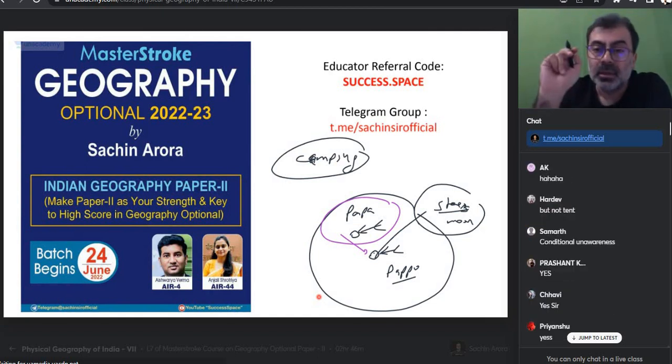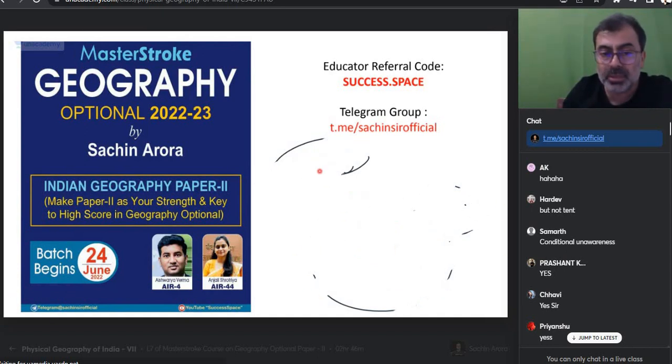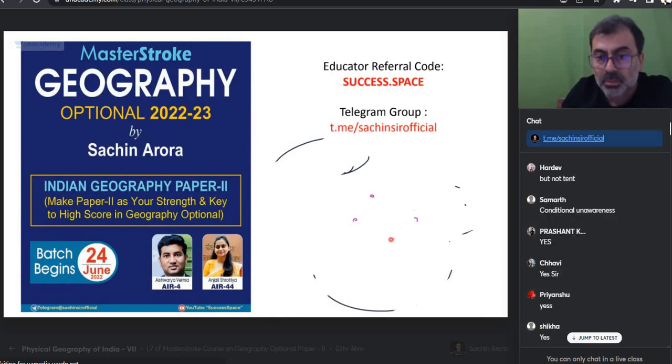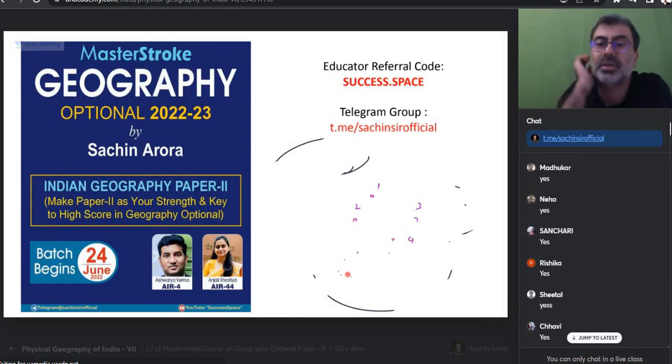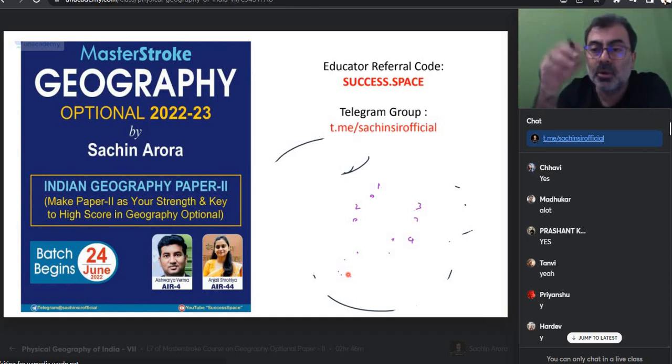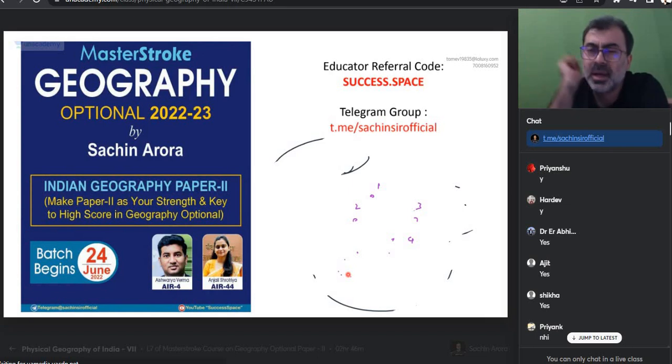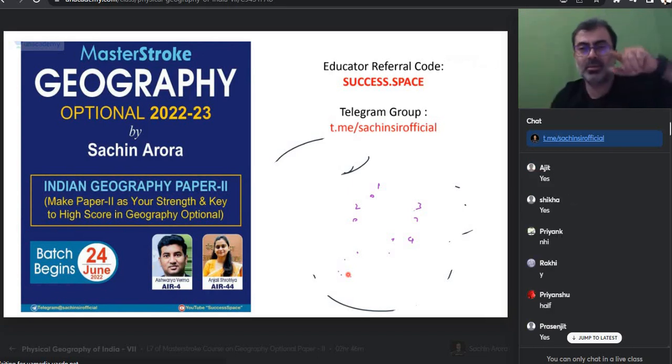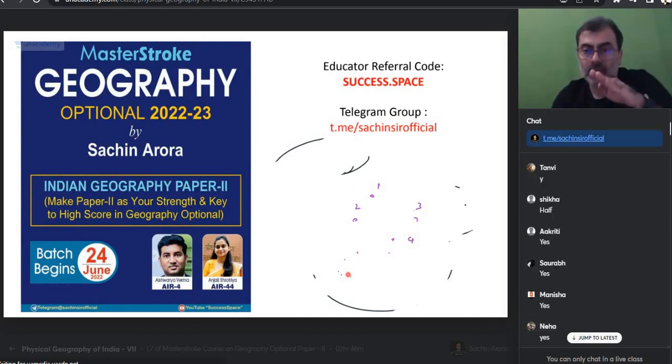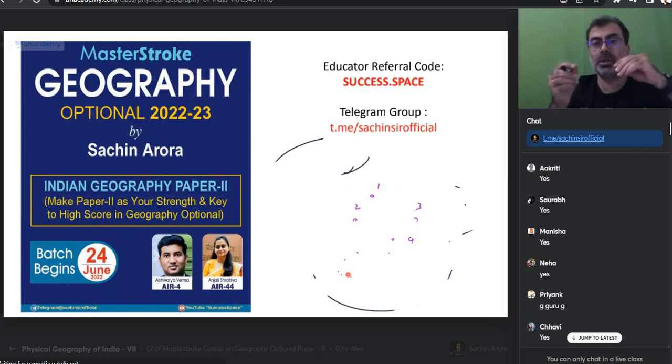Tell me one thing. In your childhood, in the newspaper or those small magazines like Champak, did we used to get the connect-the-dots puzzle? Dots were numbered 1, 2, 3, 4, up to 100. And in the end, what would come out? A pigeon or an animal, something like that. Did you wait to connect all the dots, or did you get the picture halfway? You started guessing halfway, didn't you? This is looking like a face. No, this is looking like this. Now that is what reading is. When you're reading Khullar, you should be reminded, this is what Sachin sir also said: okay, this is what you wanted to explain, I get it now. That is learning. But what happens now? Comma, full stop, I can see the stars and the moon. That should not happen.